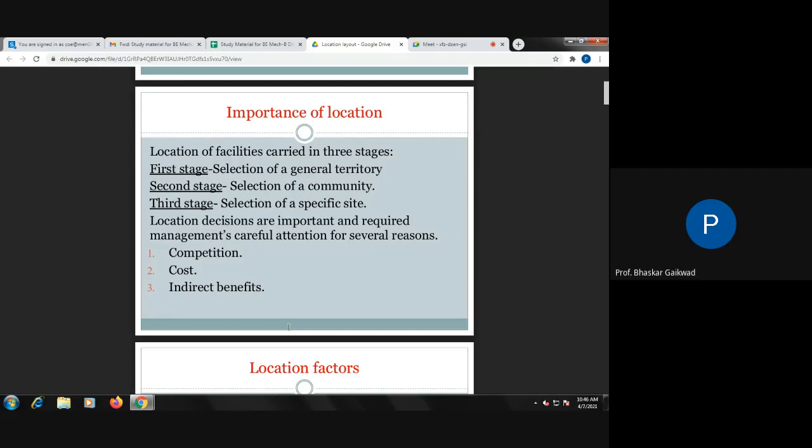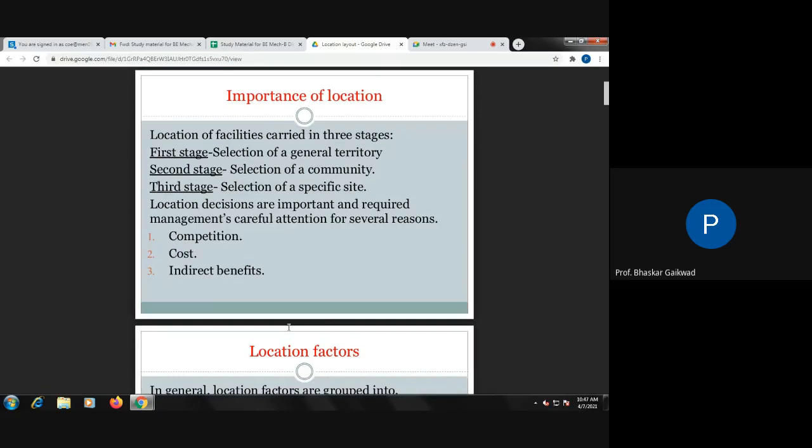The cost per unit is also important. Indirect benefits may be taxes, different types of tax. In a rural area you may get a subsidy, but if you go to an urban area there is a tax. This is the indirect benefit here.